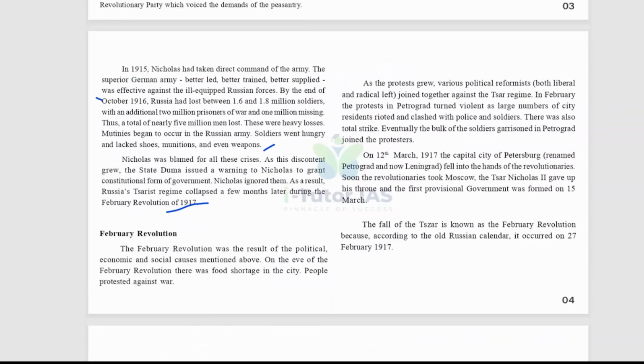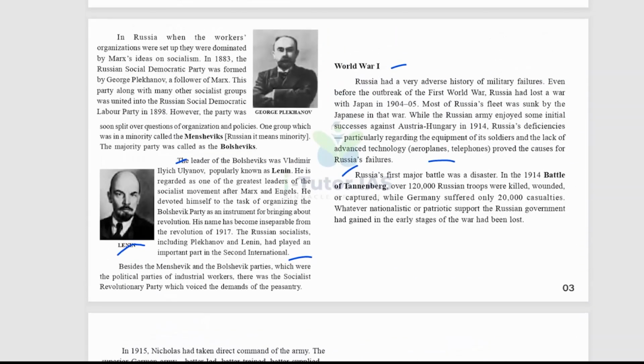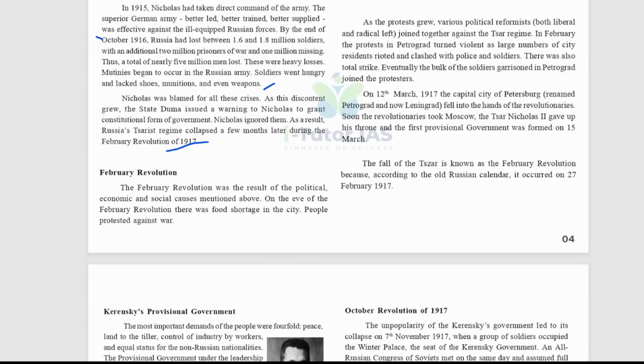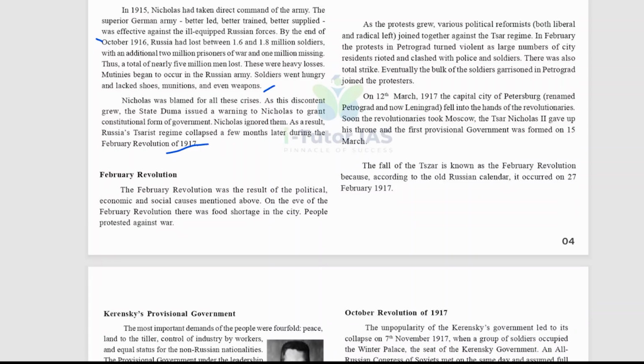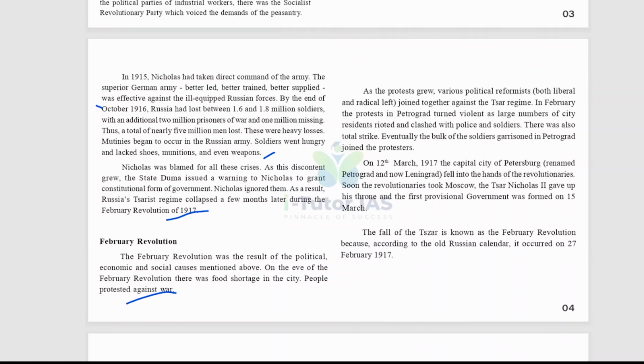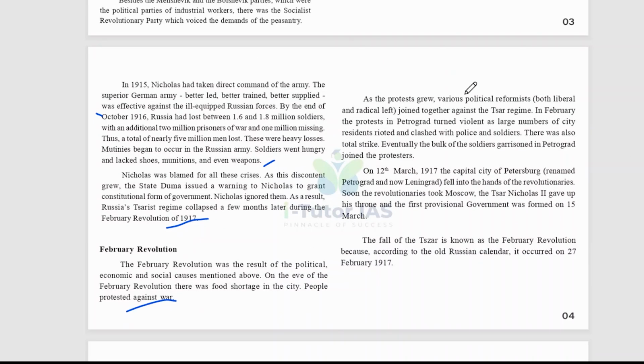Okay, so that's about World War One. Now, the February Revolution. The February Revolution was the result of the political, economic, and social causes mentioned above. On the eve of the February Revolution, there was a food shortage in the city, and people protested against the war. And as the protest grew, the various political reformists, both liberal and radical left, joined together against the Tsarist regime.